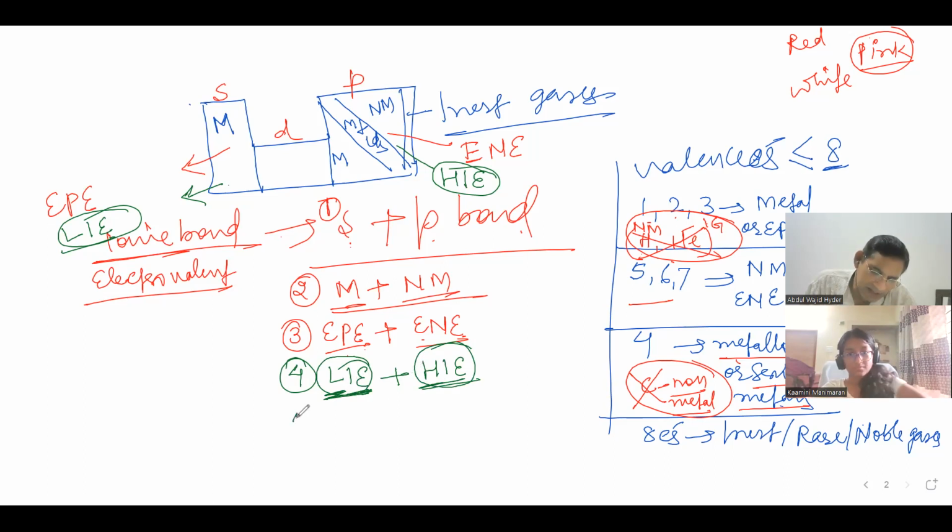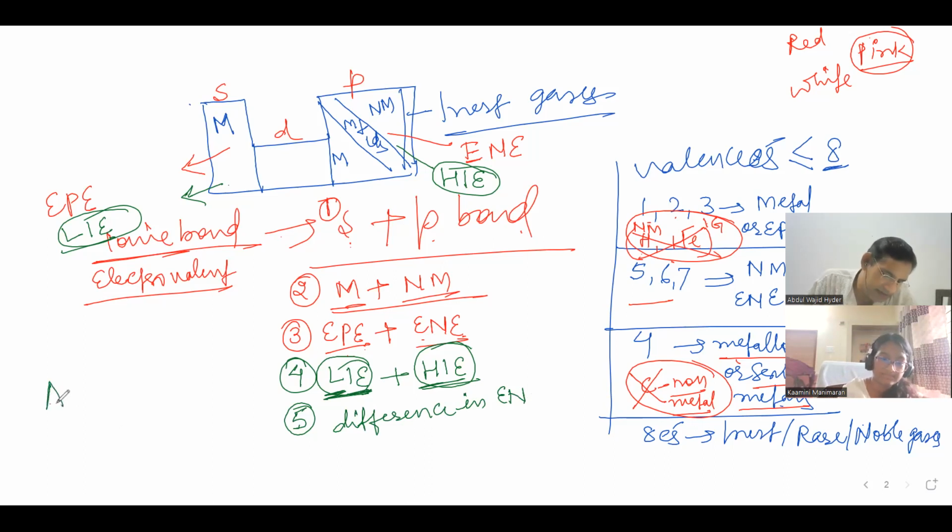Now see the most important point, the most accurate point, the most difficult point: the difference in electronegativity. Suppose A has electronegativity 4, and B has electronegativity 1.9.